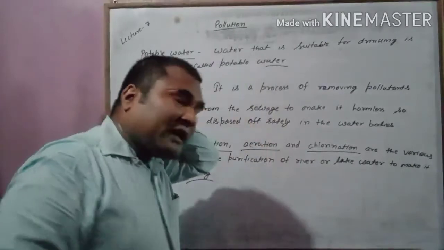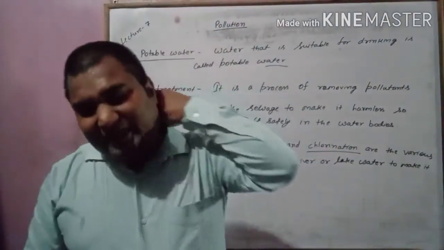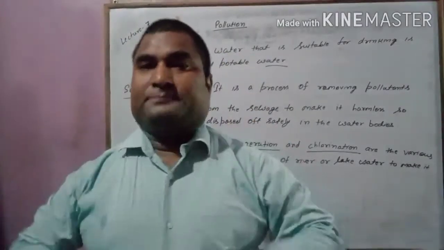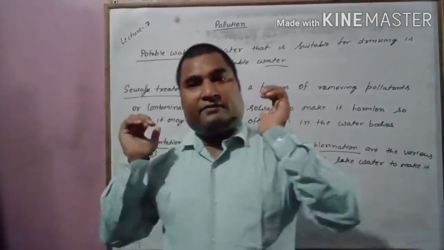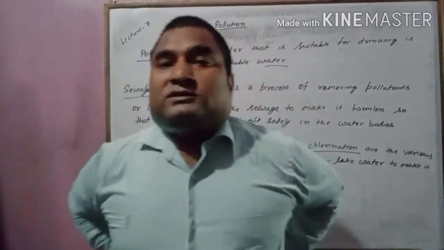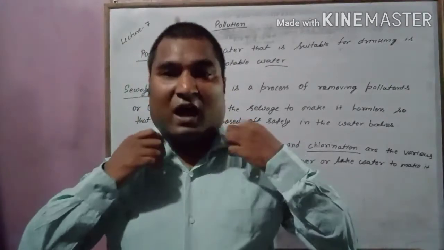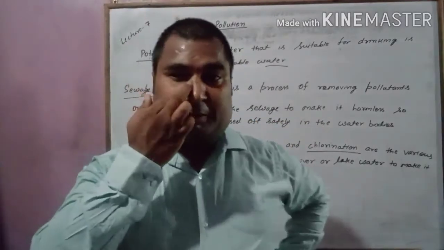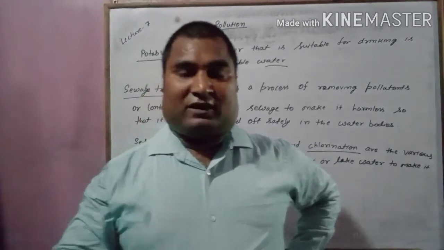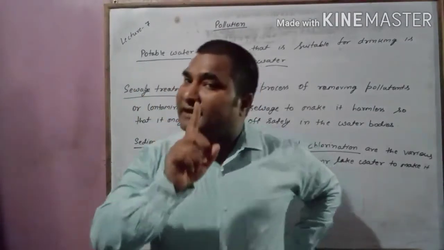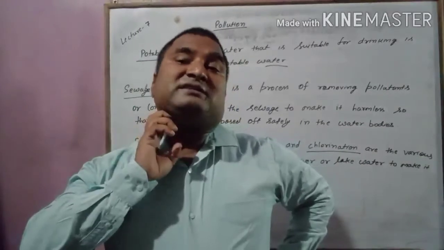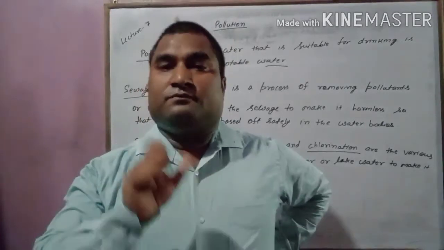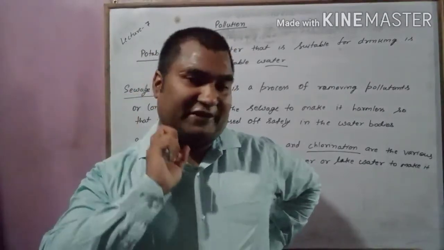Next is making potable water at home. How can we make the water potable, or how can we make the water fit for consumption? First I will explain, then I will write. The water that is supplied in your house through the tap is not necessarily fit for consumption. So to make sure it is fit for consumption, the first thing is filtration. What do you mean by filtration? The tap water is filtered with the help of muslin cloth, a cloth which is used for filtration.